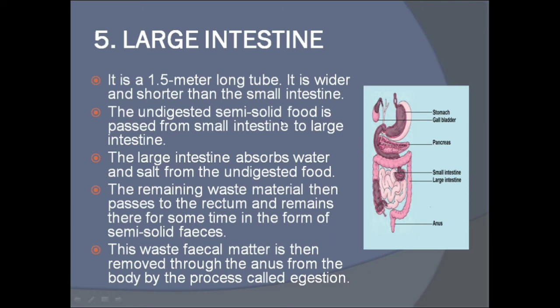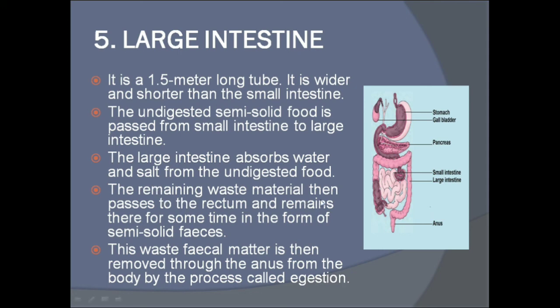The undigested semi-solid food is passed from the small intestine to the large intestine. Now the undigested semi-solid food present in the small intestine is pushed into the large intestine. The large intestine absorbs water and salt from the undigested food. Whatever water and salt is present in the undigested food will be absorbed by the large intestine.